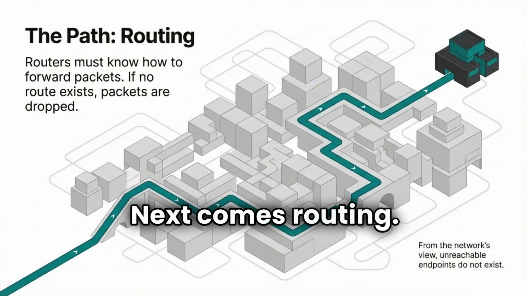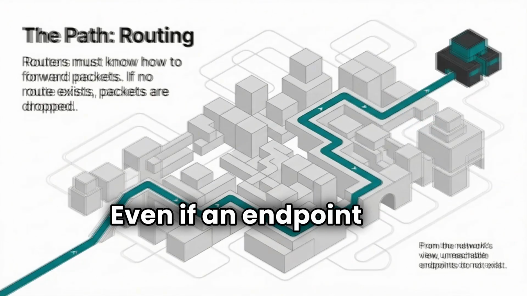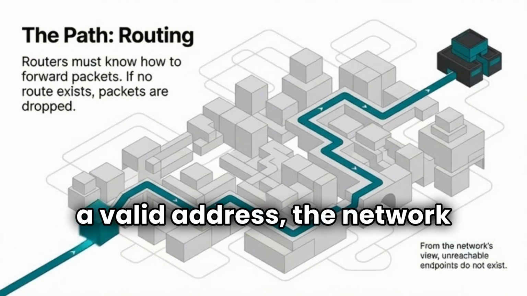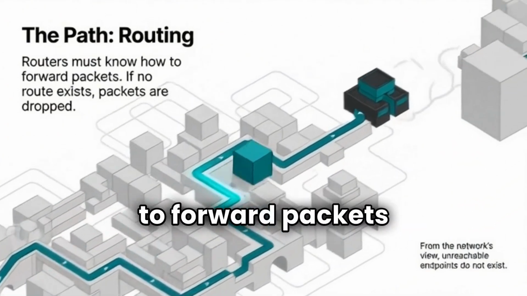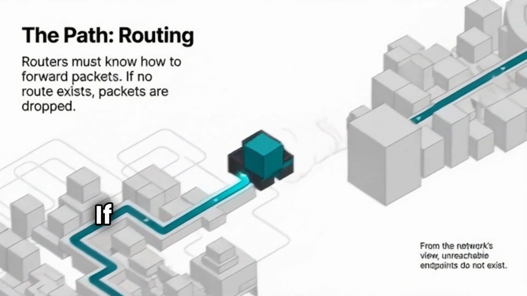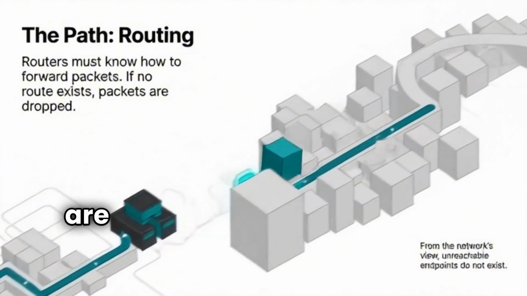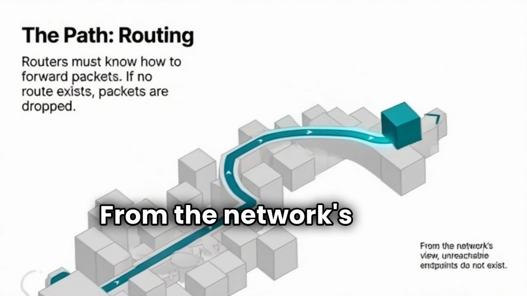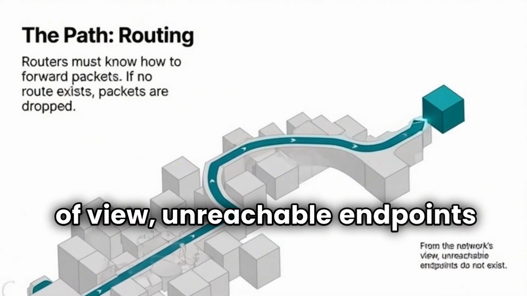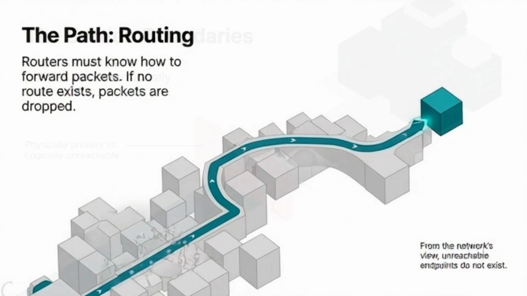Next comes routing. Even if an endpoint has a valid address, the network must have a path to it. Routers must know how to forward packets toward that address. If no route exists, packets are dropped, and the endpoint is unreachable. From the network's point of view, unreachable endpoints simply do not exist.